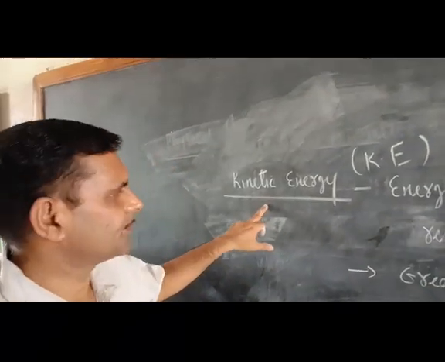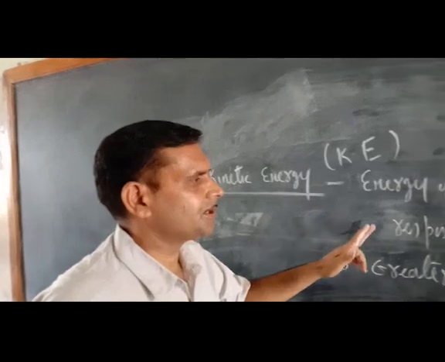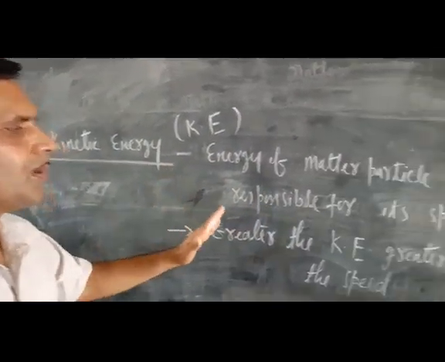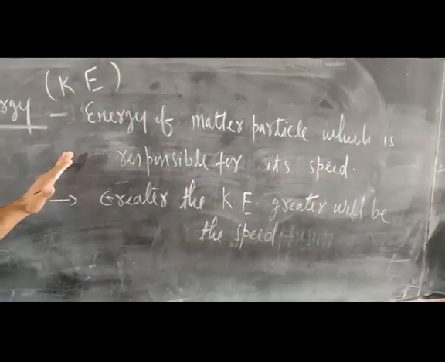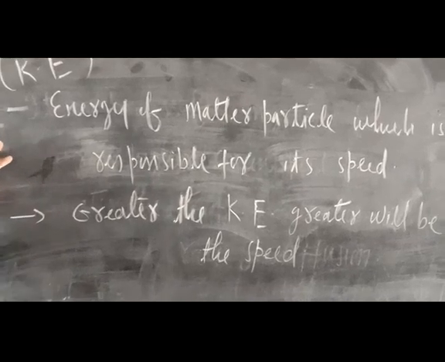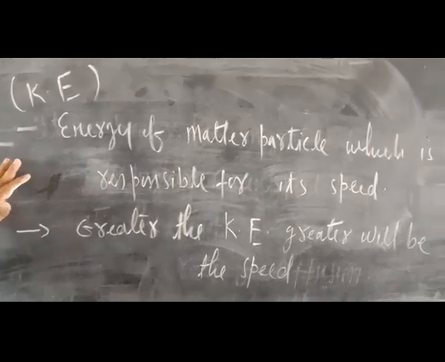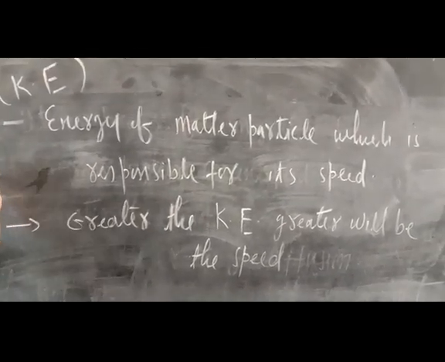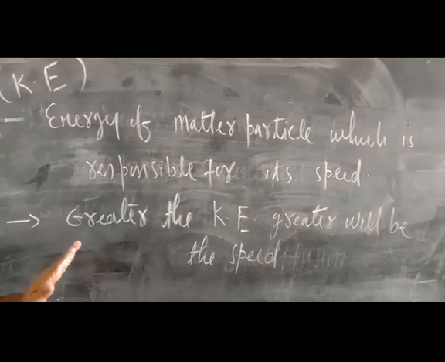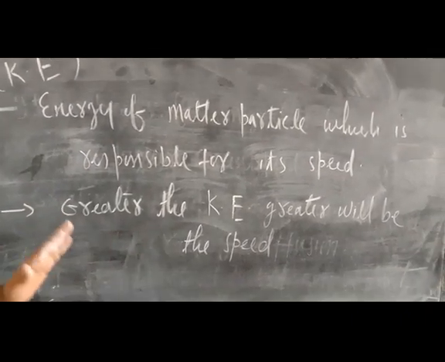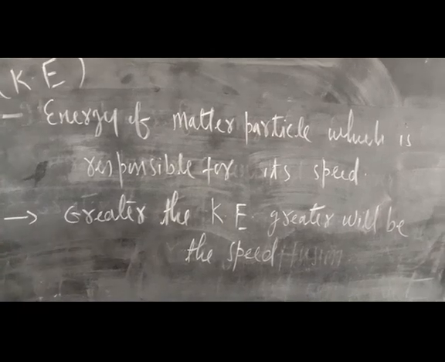Now the second concept is kinetic energy. It is the energy of a matter particle which is responsible for its speed. As you know, kinetic energy is a very important energy possessed by matter particles. If kinetic energy is more, the matter particle will travel with more speed.